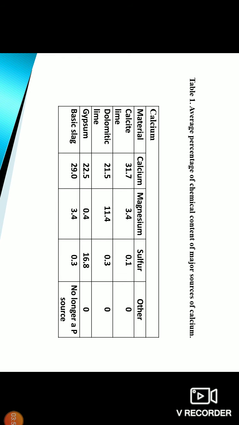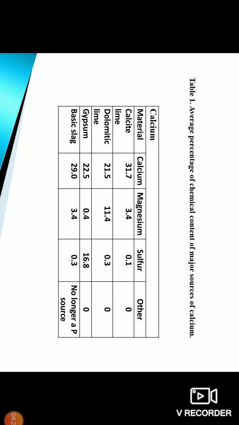The average percentage of chemical content of major sources of calcium material: content of calcium, magnesium, sulfur, and others in calcite lime, dolomitic lime, gypsum, and basic slag. Calcite lime contains 31.7% calcium, 3.4% magnesium, 0.1% sulfur.